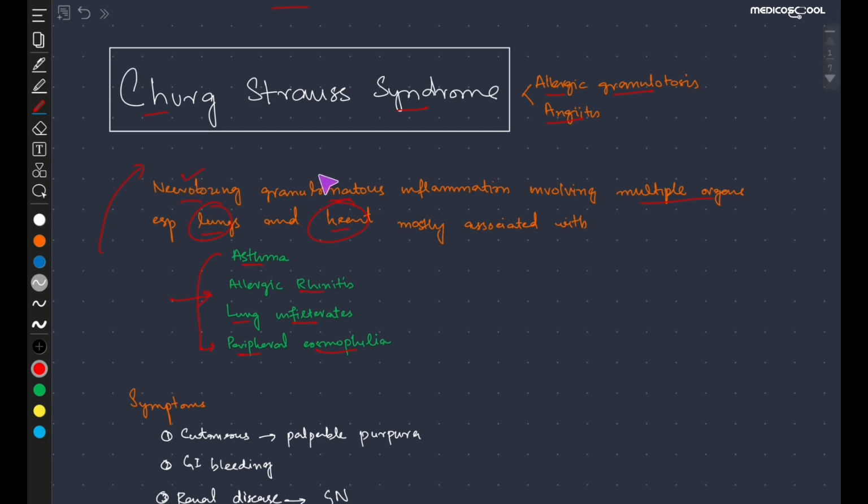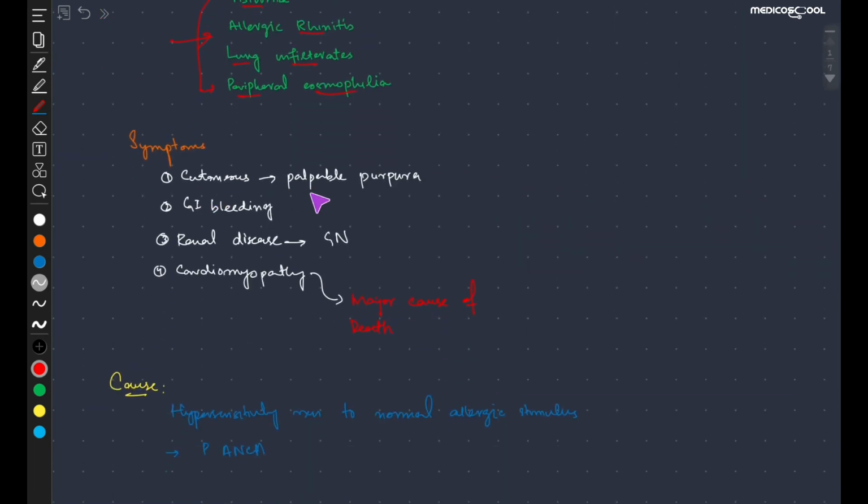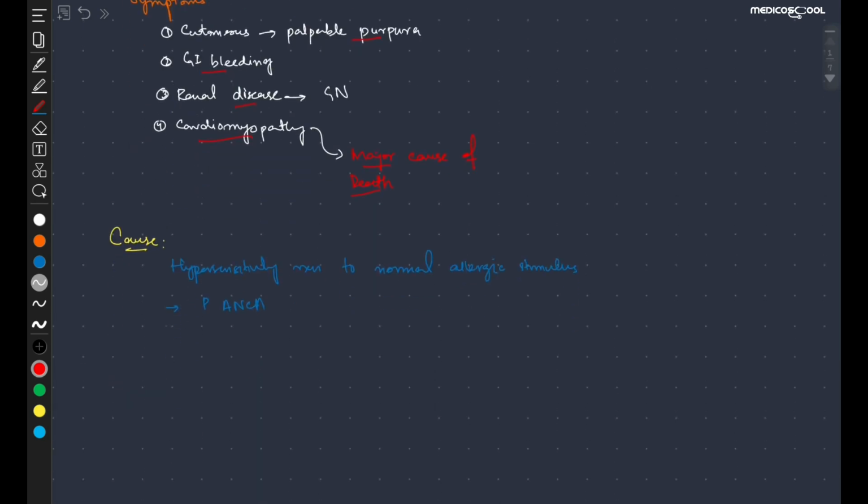Again, this is a necrotizing and granulomatous inflammation, in contrast to microscopic polyangiitis, which is only a necrotizing vasculitis. It is characterized by symptoms like cutaneous palpable purpura, GI bleeding, renal disease due to glomerular nephropathies, and cardiomyopathy, which is the major cause of death. The cause is mainly a hypersensitivity reaction to a normal allergic stimulus, and it is associated with a much greater increase in serum P-ANCA.